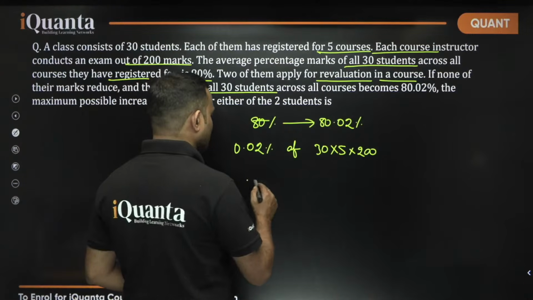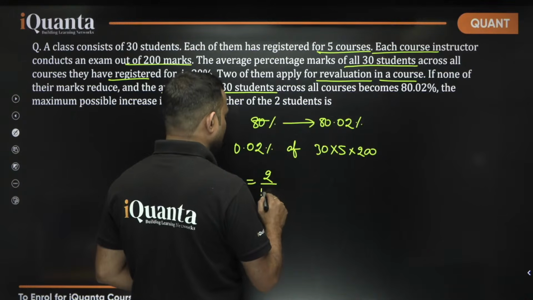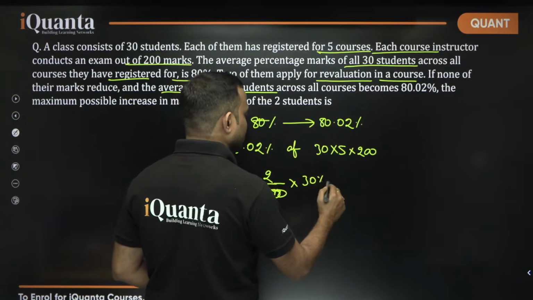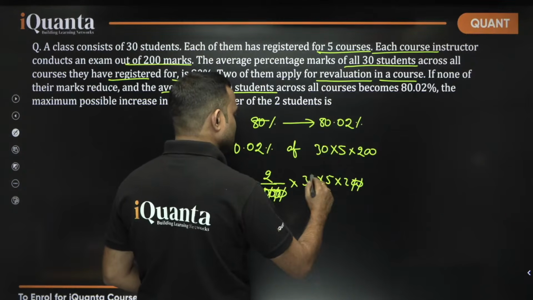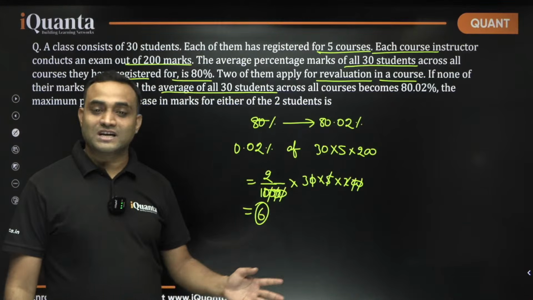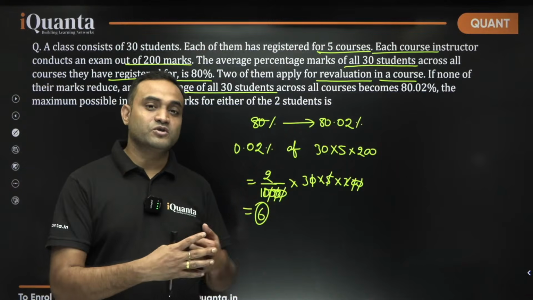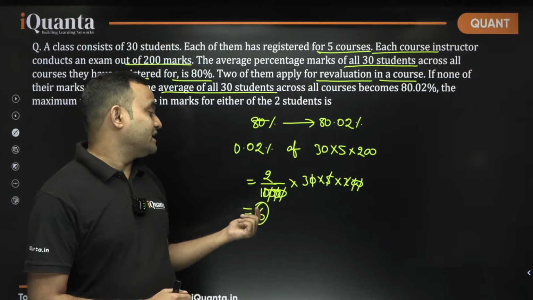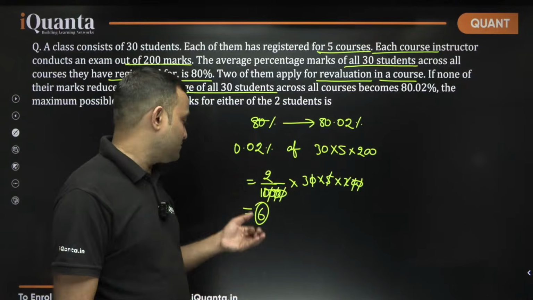So this will be equal to 2 upon 10000 into 30 into 5 into 200. So the zeros cancel out, 5 into 2 is 10, and that is equal to 6. The total increase in the marks is nothing but 6. We can distribute it among 2 students, or we can give it to only 1 student, and then it will be maximum, which is 6.